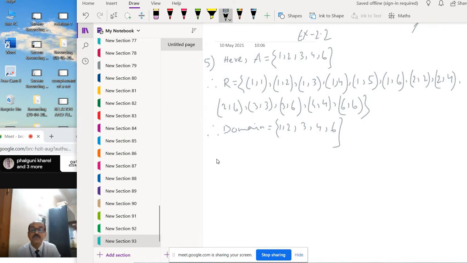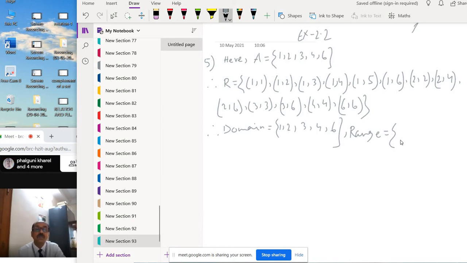Now range equal to the second elements. So second elements are 1, 2, 3, 4, 5, 6.